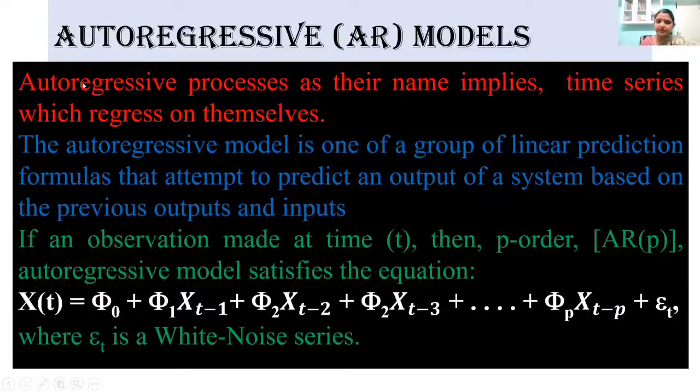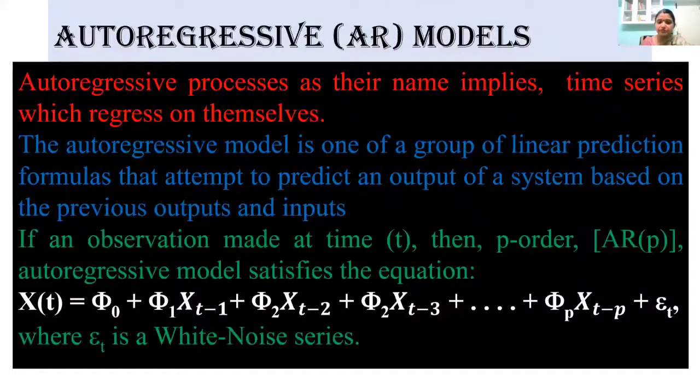So as the name suggests, auto-regressive means self-regression. It is the time series which regresses on itself. Now the auto-regressive model is one of a group of linear prediction formulae that attempt to predict an output of a system based on previous outputs and inputs.